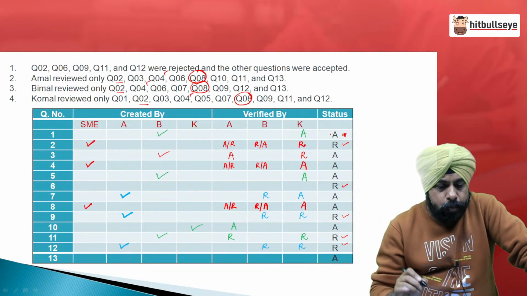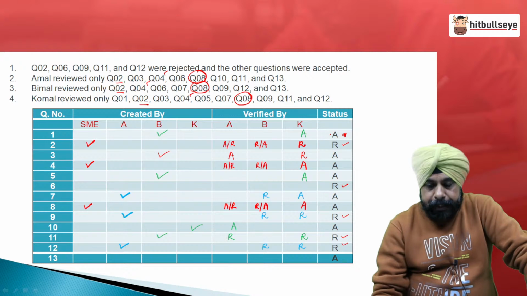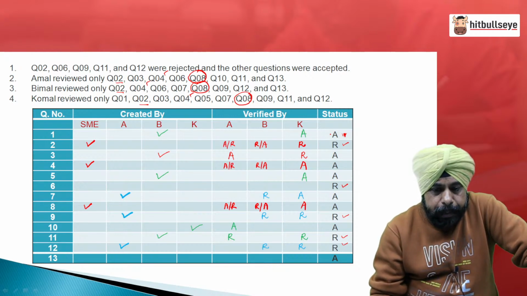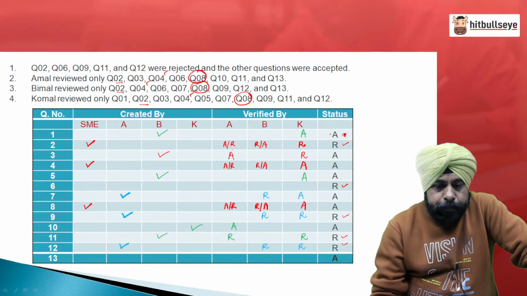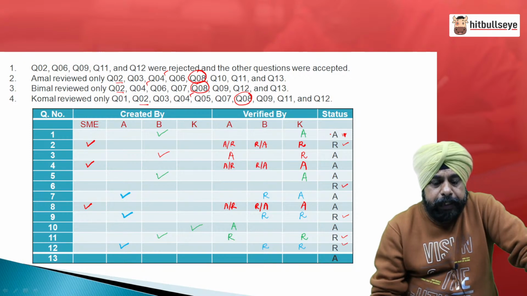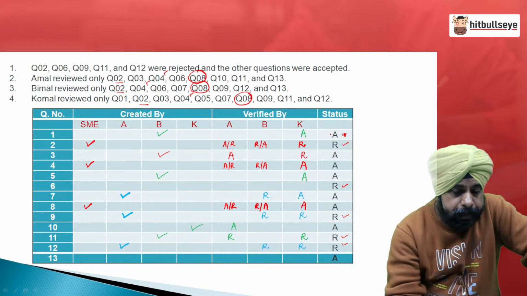People, we are left with 2 questions, question number 6 and 13. Question number 6 has been reviewed by both A and B. Now, there are 2 possibilities.